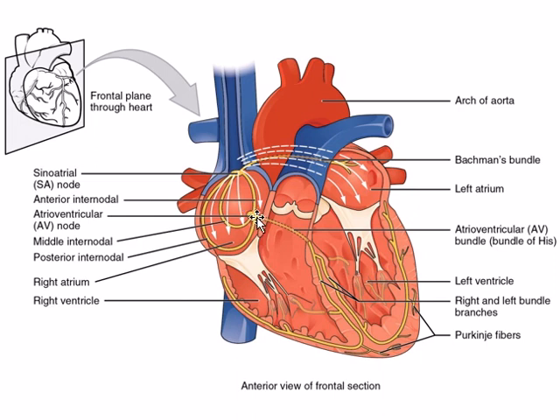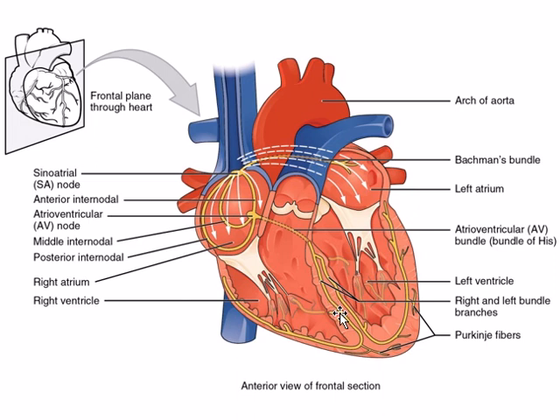Now from this AV node, the bundle of His arises which takes this impulse into the ventricles, and in the ventricular septum, in between the 2 ventricles, there is a septum known as the interventricular septum. In that interventricular septum, this divides into a left and right bundle branch.